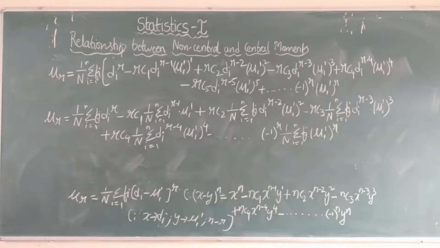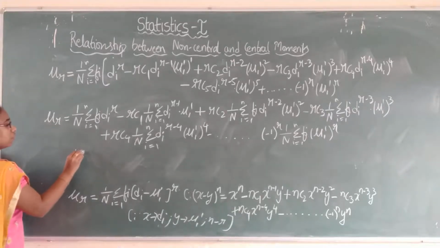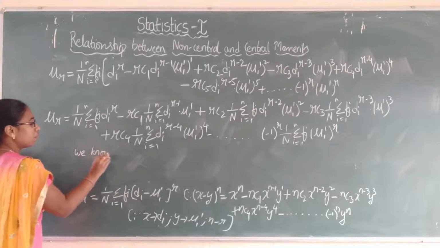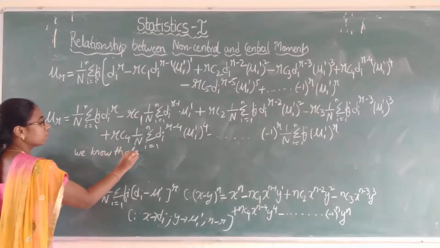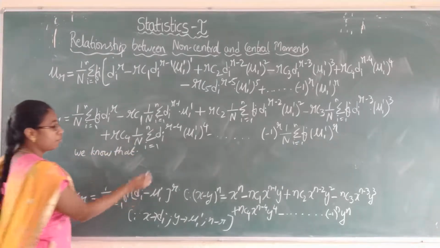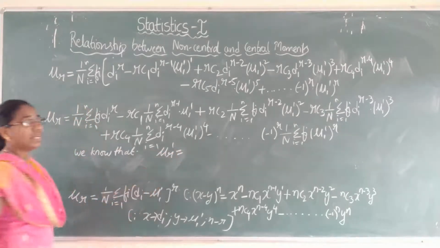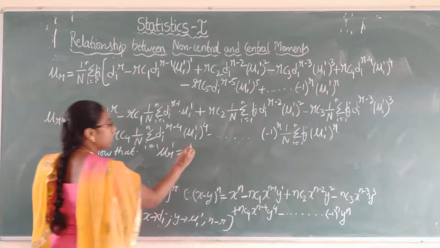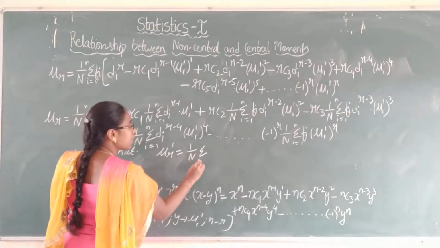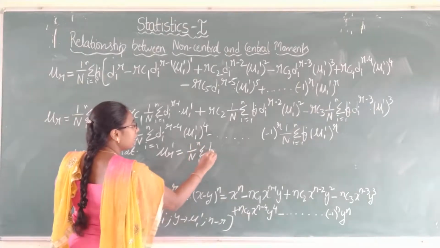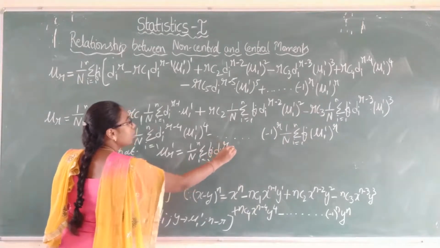And we have one more condition: what is the non-central moment? We know what the mu r dash value is in terms of di's: summation i equals 1 to n fi into di power r.